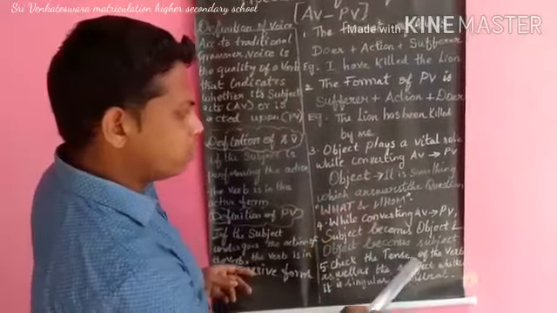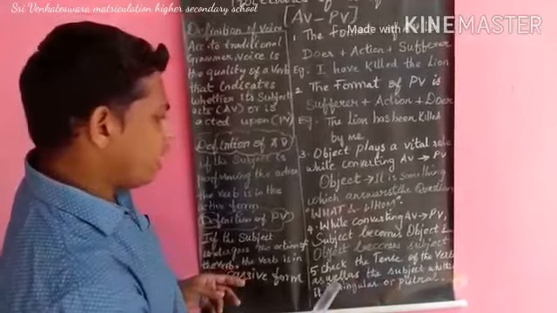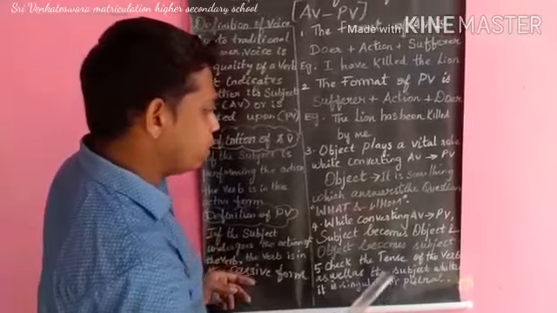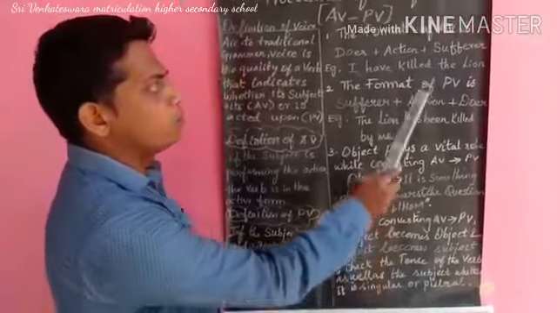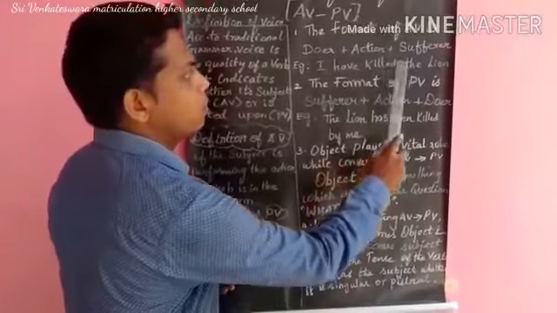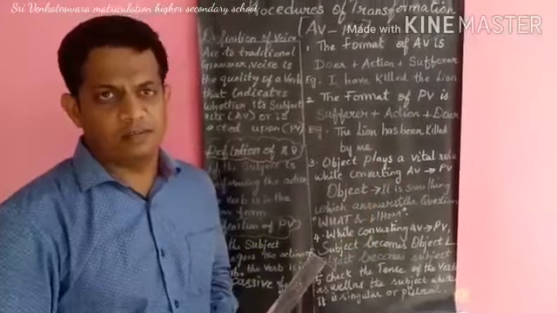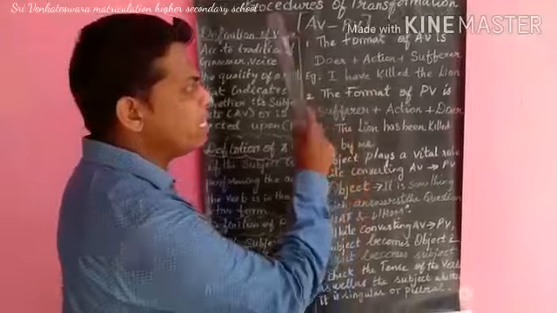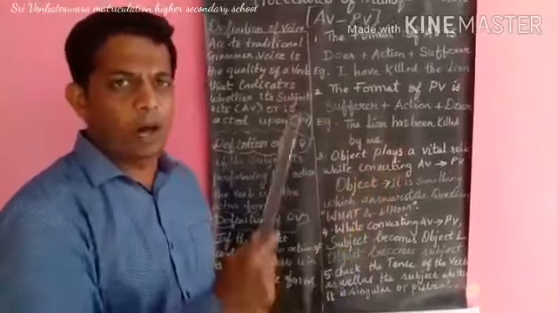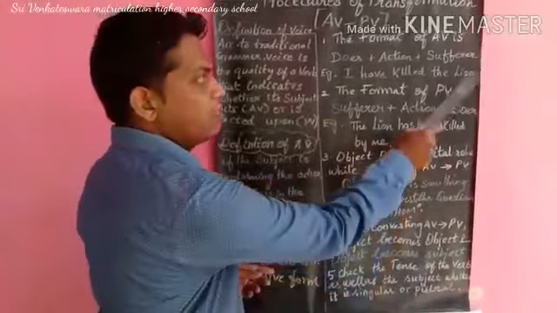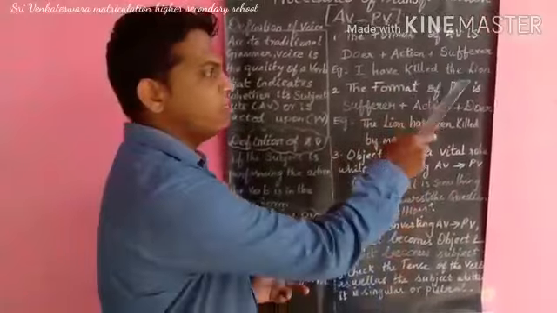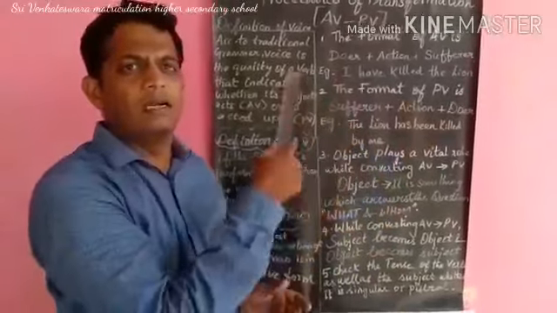And check the tense form as well as the subject, whether it is singular or plural. The tense form here is present perfect, so I have added the word been here. Has been killed. Why is it has? Because lion is singular. If it is lions, then have been killed.